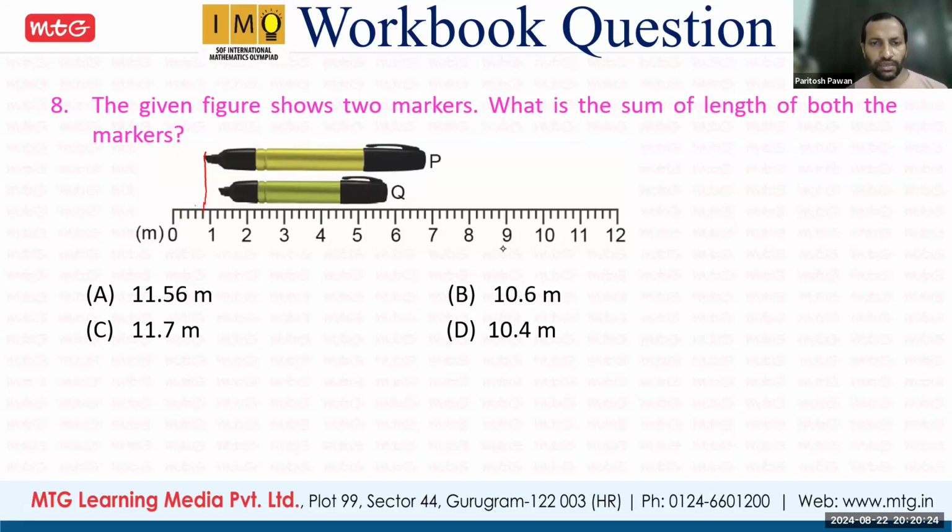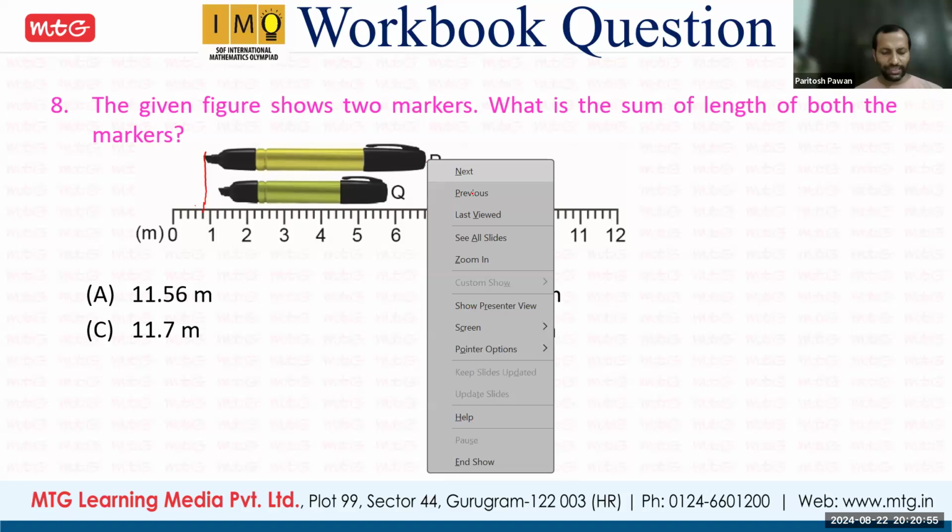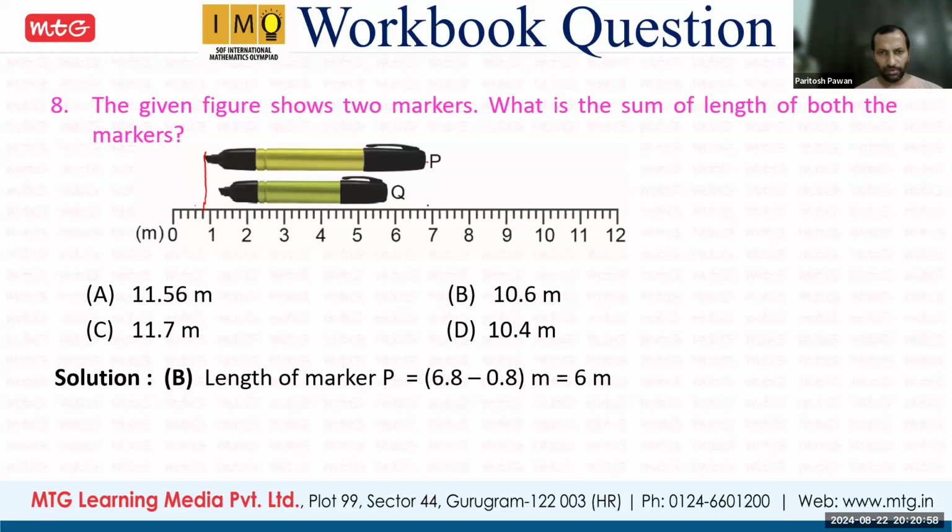Many people have answered A. Everyone has answered A. Harini is A. Adriza is A. Dhruv is A. Manvik is A. Ayan is A. Shita is A. Aryan A. Gravit is D. Okay, let's see. Here the thing is, we have to put these linings properly, otherwise there will be a problem.